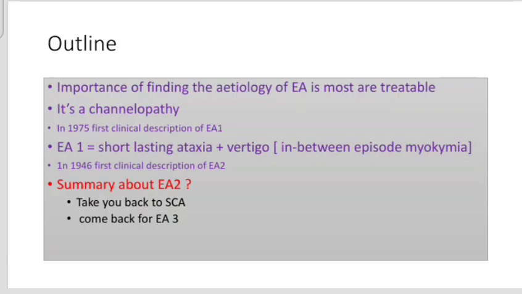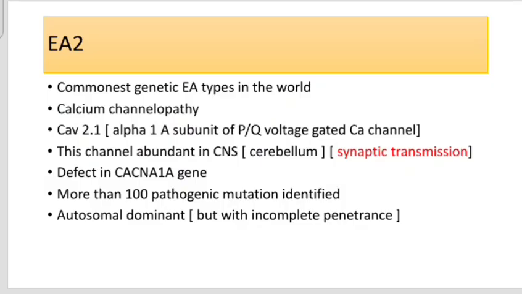Now EA2. EA2 is the commonest genetic episodic ataxia in the world. It's a calcium channelopathy, a problem in the CaV2.1 channel. This channel is abundant in the cerebellum and is also important in synaptic transmission. The defective gene is the CACNA1A gene. Up to now, more than 100 pathogenic mutations in the gene have been identified. It's transmitted in an autosomal dominant pattern with incomplete penetrance.